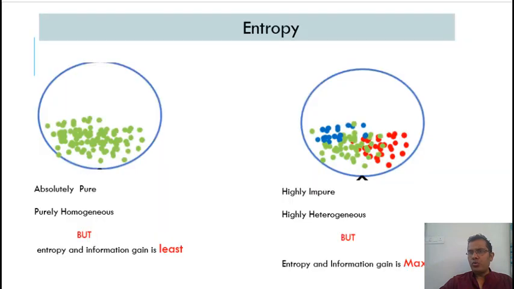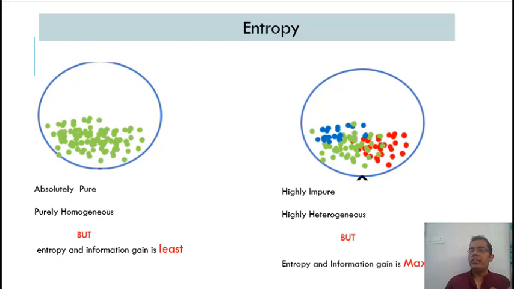Just for a visual understanding, I have created two diagrams. On the left side, we can see that the data consists of just one type of sample. All the sample points are denoted in green color. So the data is absolutely pure. It's not mixed, it consists of just one variety. It is purely homogeneous, but when it's purely homogeneous, information gain is least, or you can say that for a data scientist, this data doesn't have any meaning.